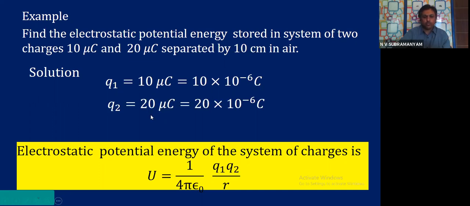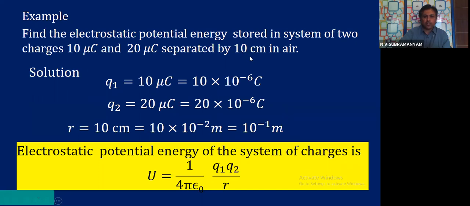Another charge, 20 mu C, 20 into 10 to the power of minus 6 coulombs. Distance how much I gave? 10 centimeters in air. 10 centimeters convert into meters: 10 into 10 power minus 2 meters, that is 10 power minus 1 meters.